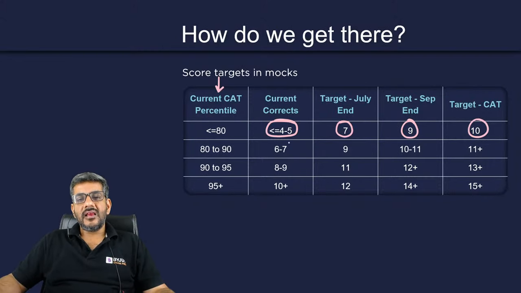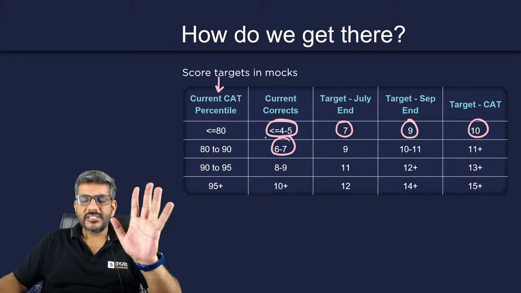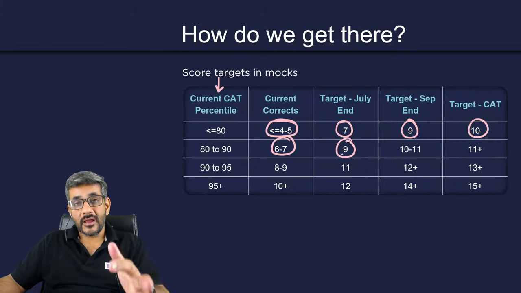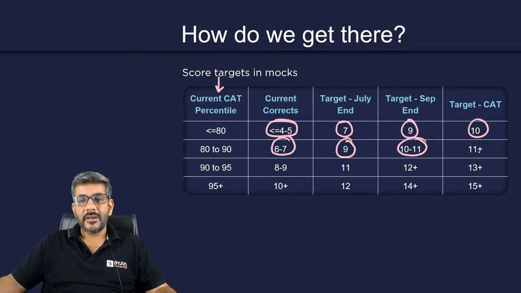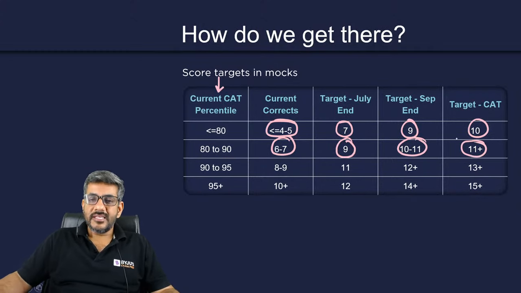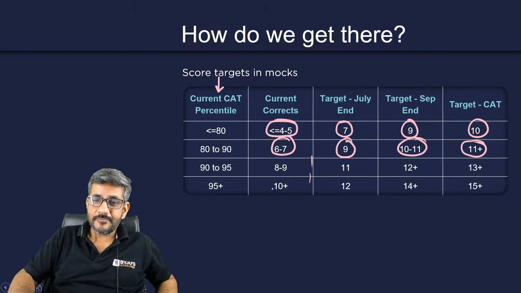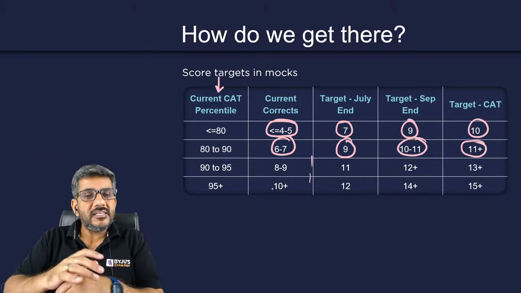Similarly, if currently you are just getting 6 to 7 questions correct in LRDI, make a target of having 9 questions by July end, 10 to 11 by September end, 11 plus by the CAT exam, and that is for the others as well as mentioned on the table. How do you reach these targets, right?